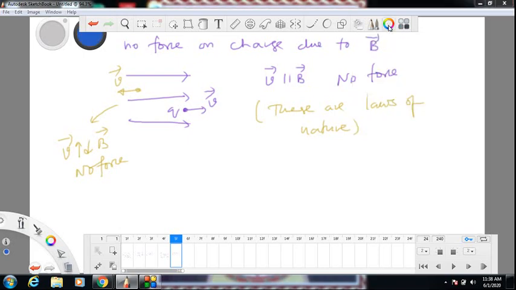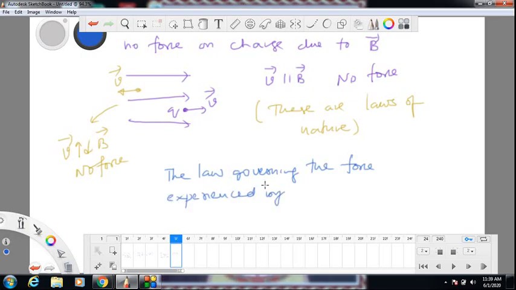The law governing the force experienced by moving charge in magnetic field is F equal to Q V cross B. This is the law.